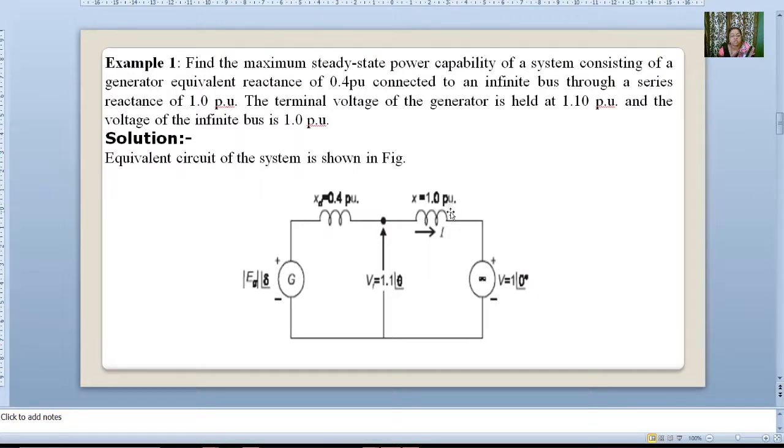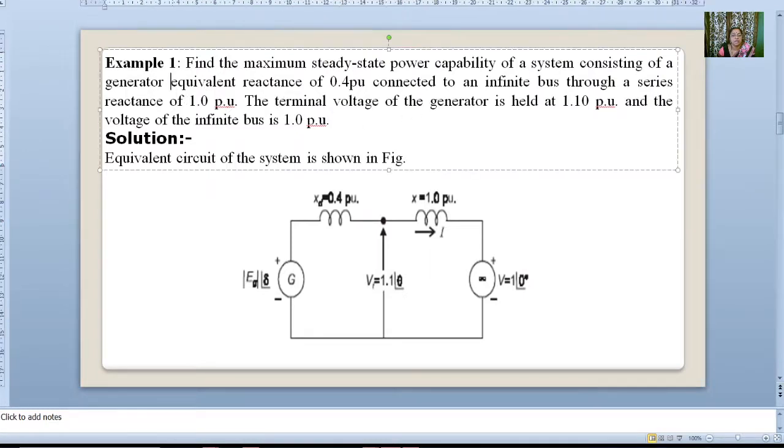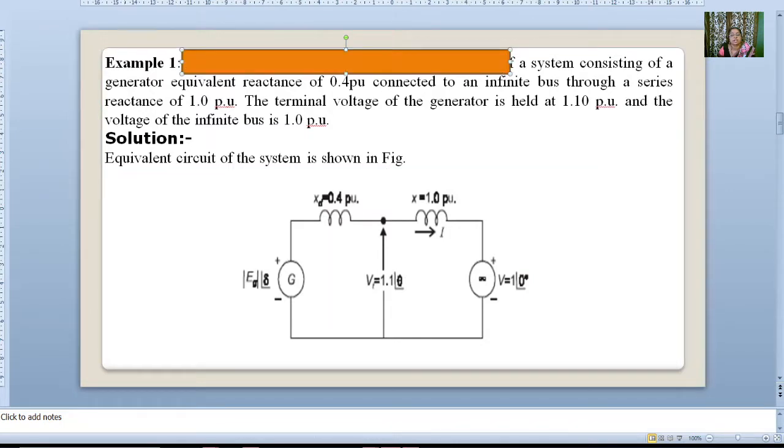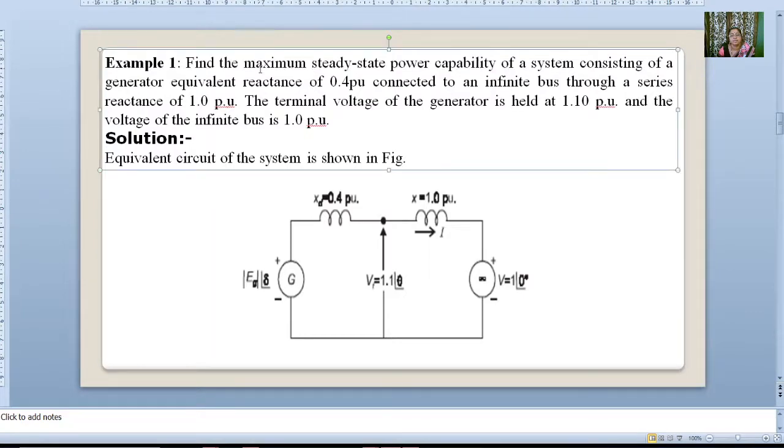Now we'll solve this problem. What do we have to find? We have to find the maximum steady state power capability. So we have to find the maximum steady state power capability of this system.